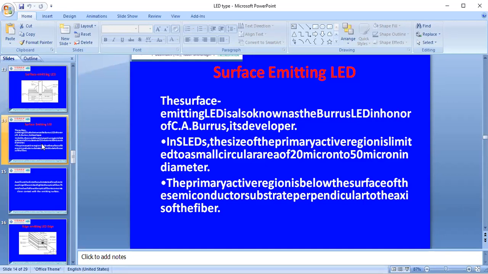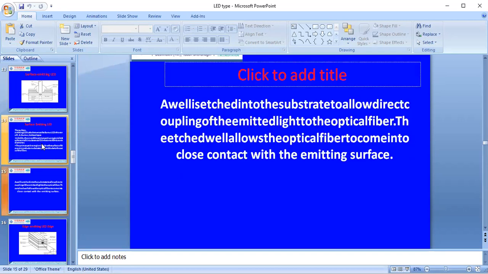In this SLED, the size of the primary active region is limited to a small circular area, which is 20 microns to 50 microns in diameter. The primary active region is also below the surface of the semiconductor substrate, perpendicular to the axis of the fiber.